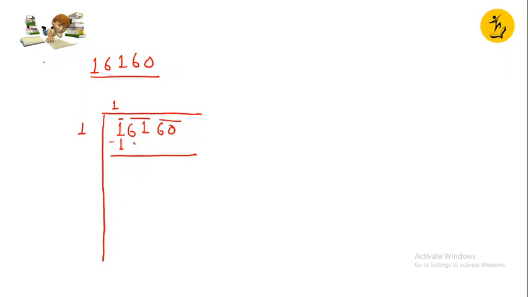Now I am supposed to take both the numbers down. This becomes 61. This is not a normal division where I was just taking a single number, but I'll be taking both the numbers now. So this becomes 61, and this is my new dividend.